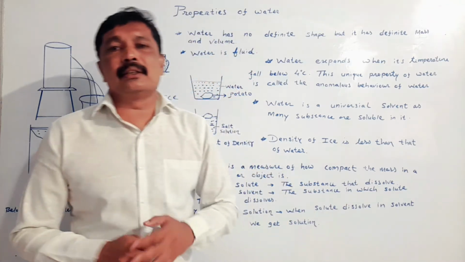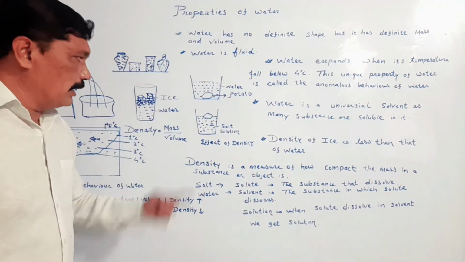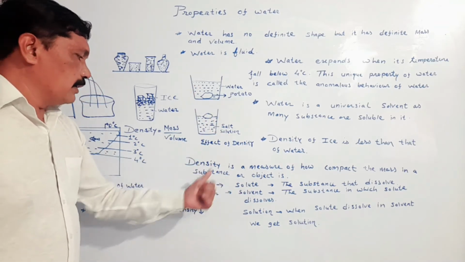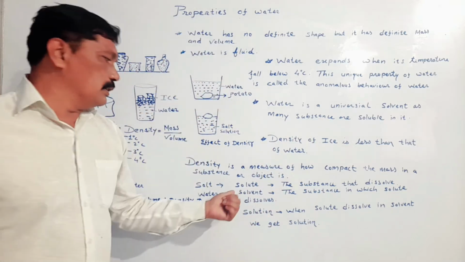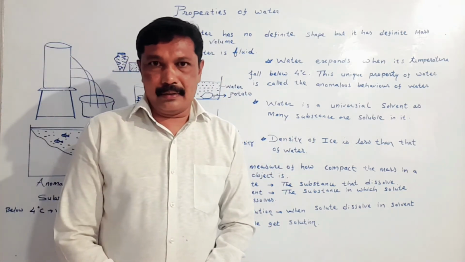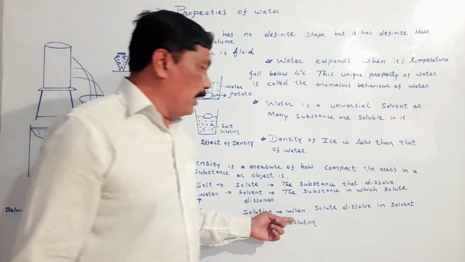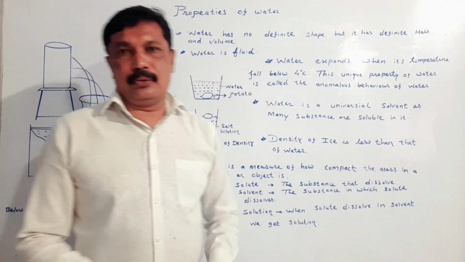My dear student, the substance that dissolves is called solute. Solvent, here in this example of salt solution, solvent is water. The substance in which solute is dissolved is called solvent. My dear student, solution. When solute dissolves in solvent, we get solution.